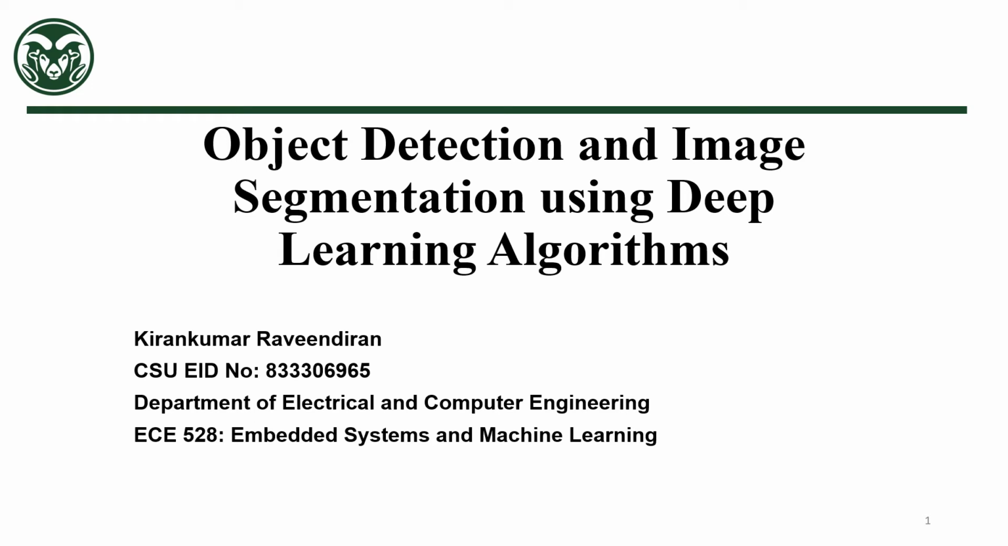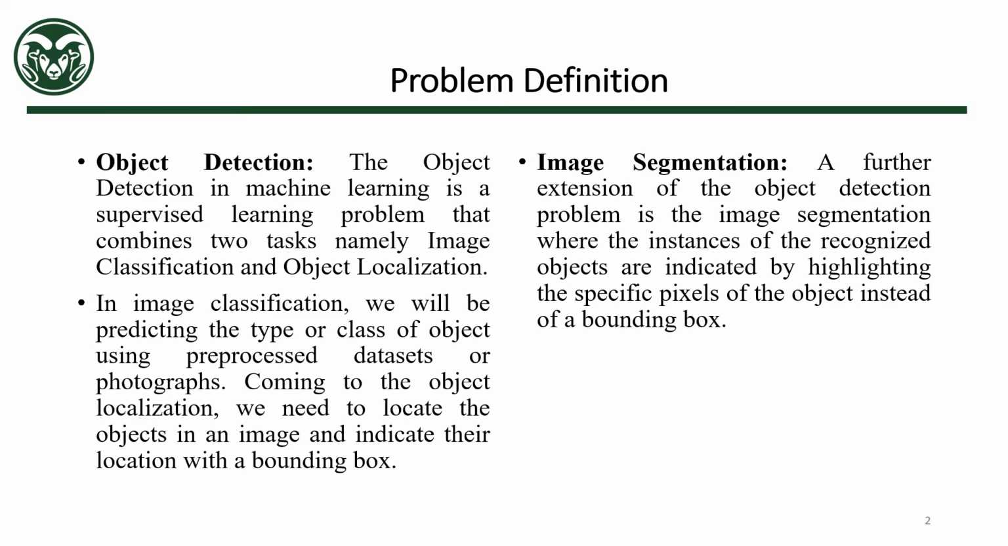So my final project for the course Embedded Systems and Machine Learning is object detection and image segmentation using deep learning algorithms. The problem definition consists of two major tasks. One is object detection and the other one is image segmentation.